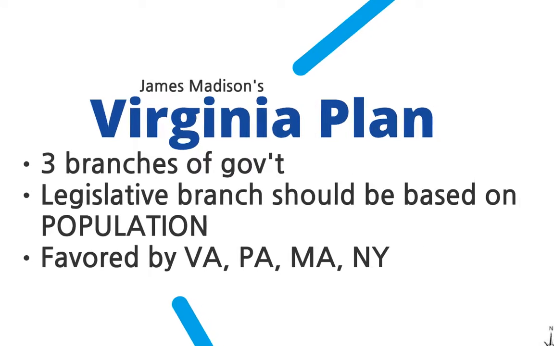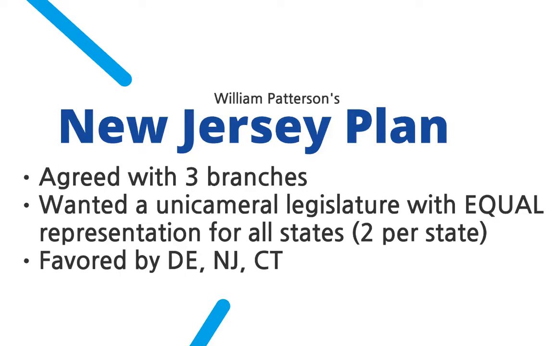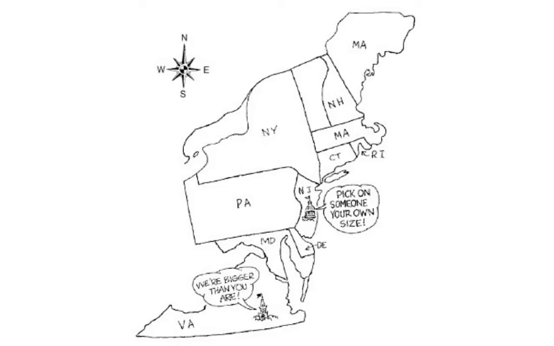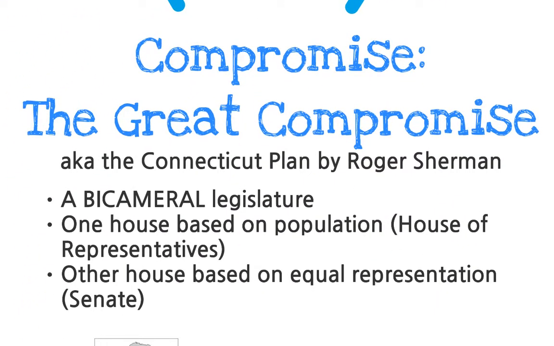And so they argued about this for 6 weeks. For 6 weeks, they went back and forth before finally deciding on something called the Great Compromise. This is also known as the Connecticut Plan because the man who came up with it, Roger Sherman, is from Connecticut. He suggested, let's have a bicameral legislature. One house would be based on population, just like the Virginia Plan suggested, and that would be called the House of Representatives. The other house would be based on equal representation, just like the New Jersey Plan, and that would be called the Senate.